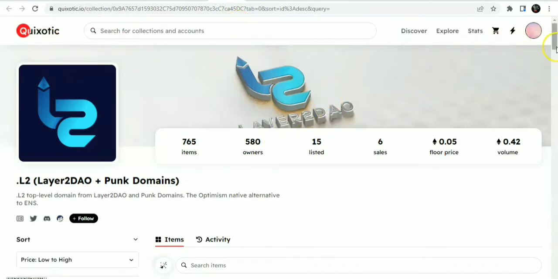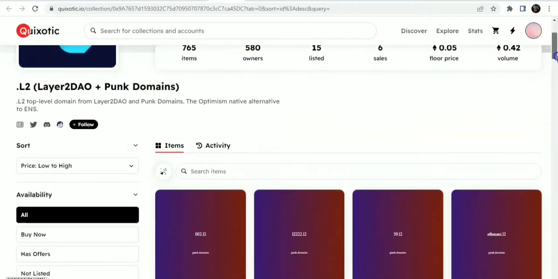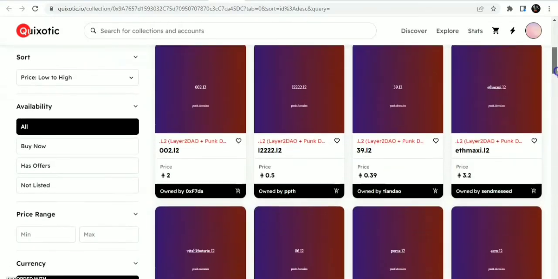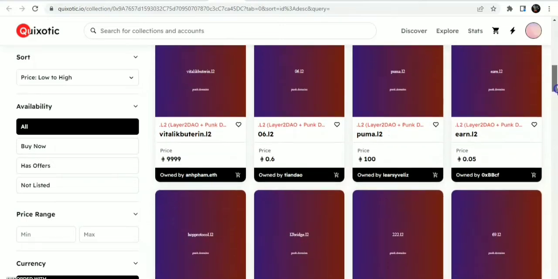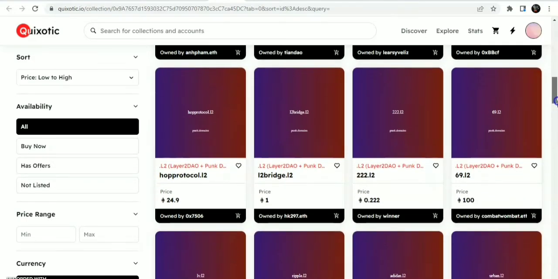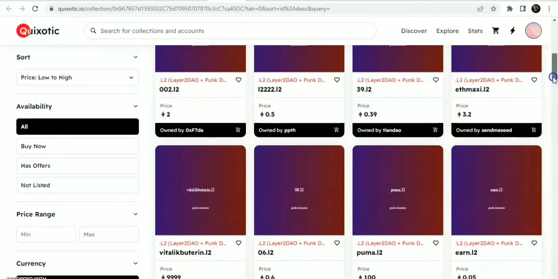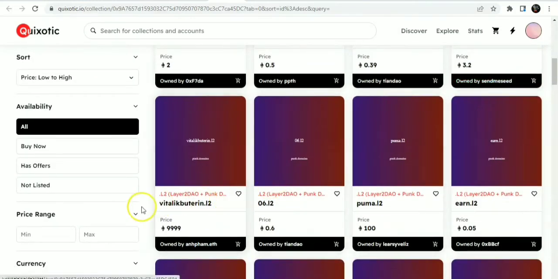You can come here. This is the L2DAO on Optimism. You can see so many domain names have been listed for sale here. You can come here and get yours, especially if the first collector has it already. You can see so many names here. You can see Vitalik Buterin.L2, 06.L2, Puma.L2, and so much more.